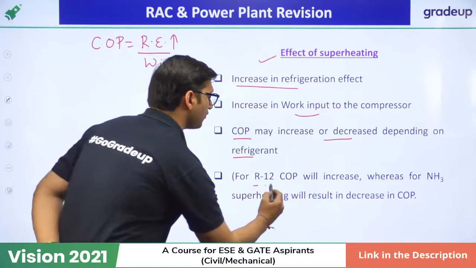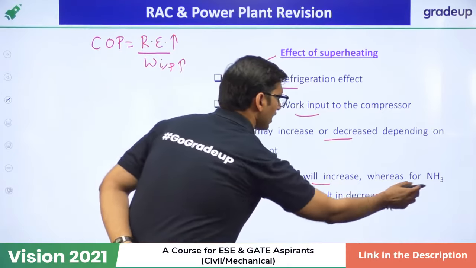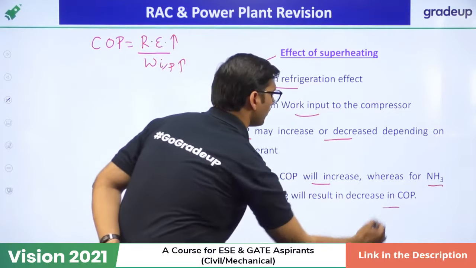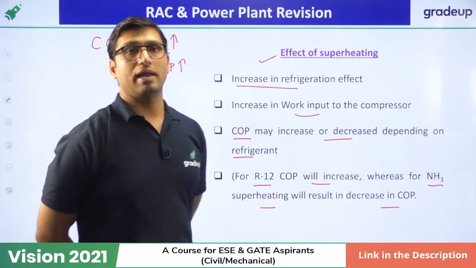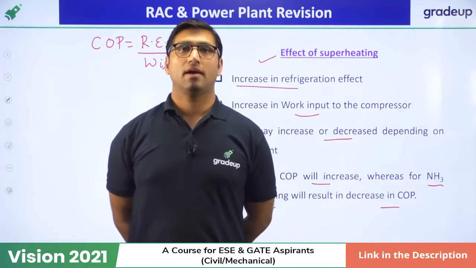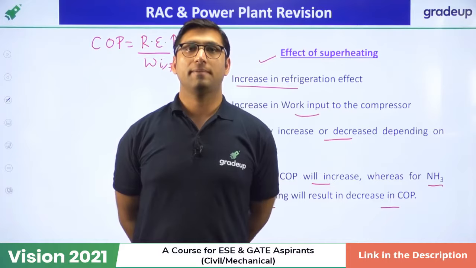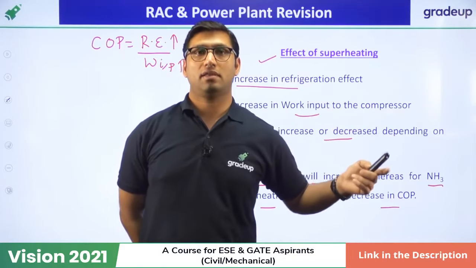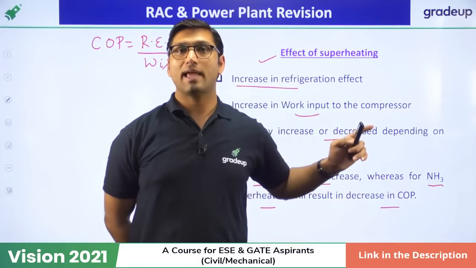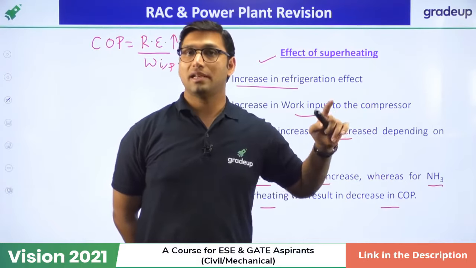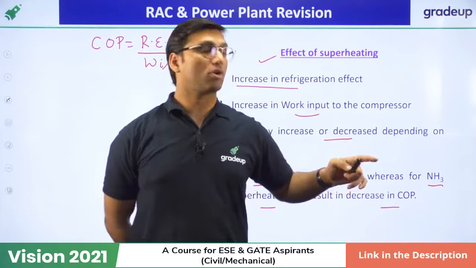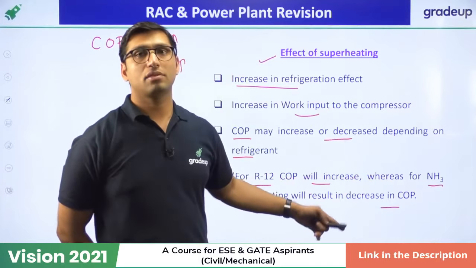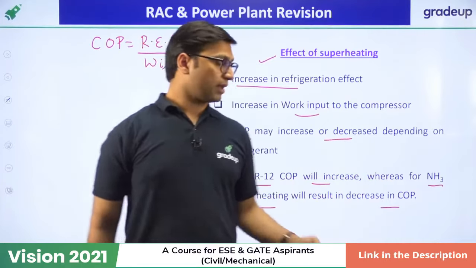For R12 refrigerant, COP will increase, whereas for ammonia refrigerant, COP will decrease. Understood, everyone?